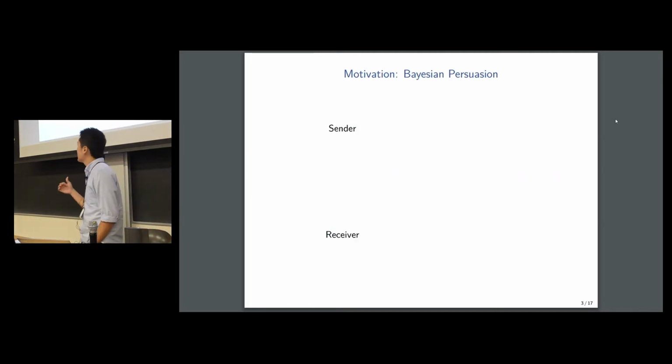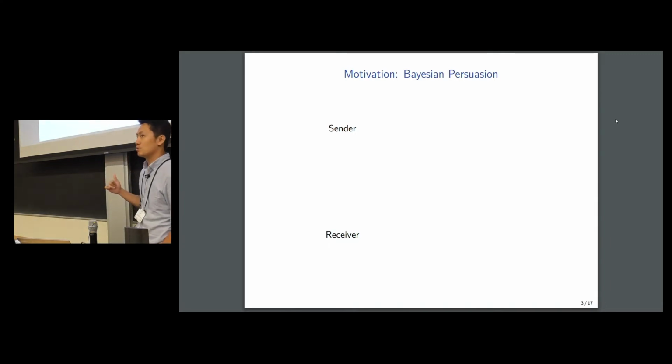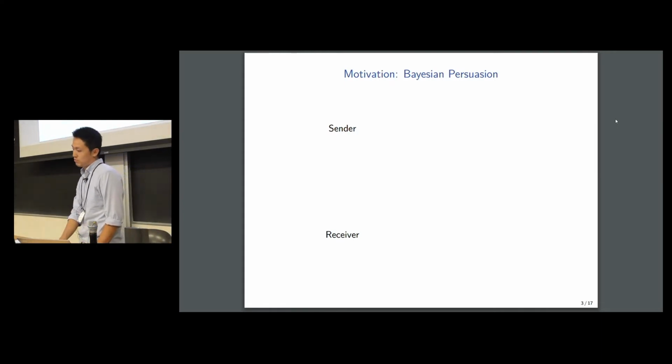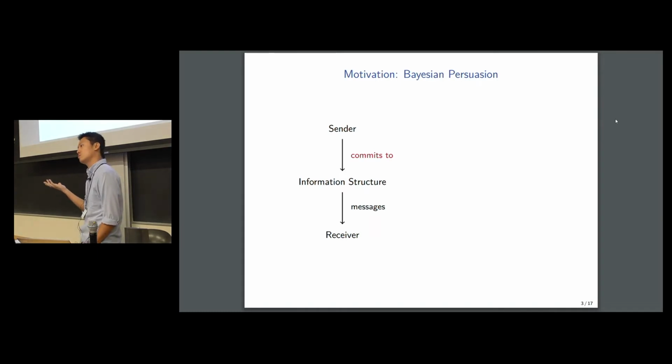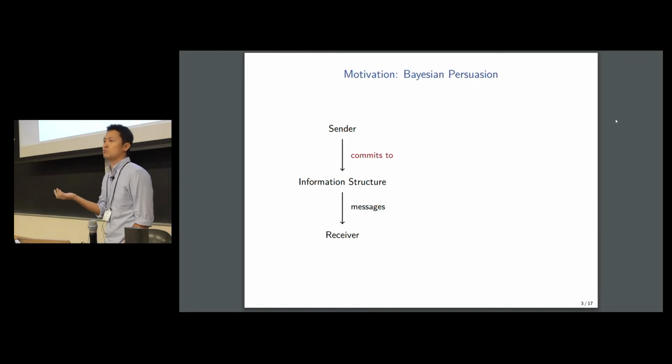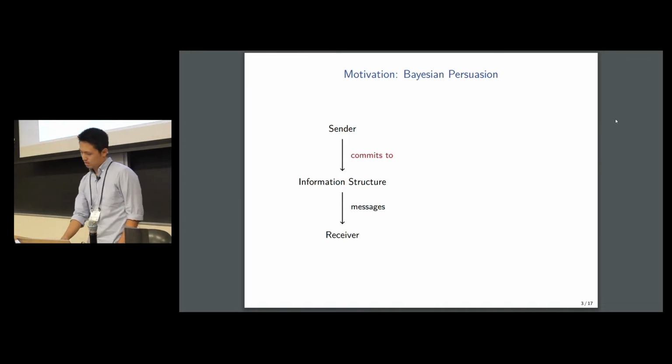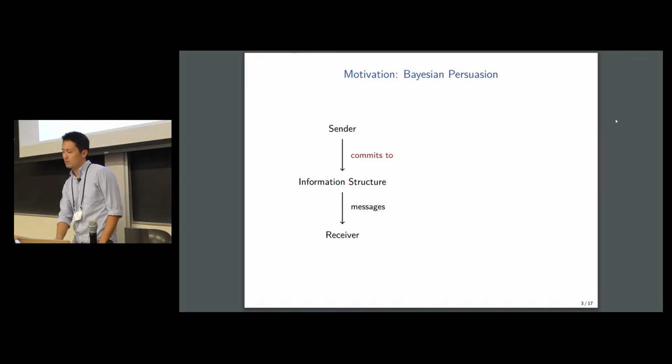Now, in the most basic Bayesian persuasion setting, there's going to be a sender who provides information and a receiver who receives information before taking an action. And the sender is going to provide information by committing to an information structure, which is a mapping from some payoff relevant state to a distribution of messages. For the sake of concreteness, let's think about the example of a school trying to persuade an employer to hire its students.